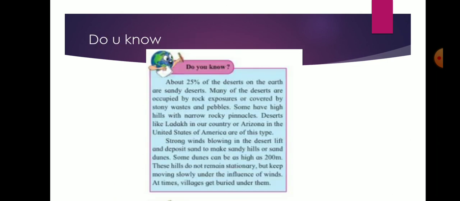Do you know? About 25% of the deserts on the earth are sandy desert. Many of the deserts are occupied by rock exposed or covered by stony wastes and pebbles. Some have high hills with narrow rocky peninsulas. Deserts like Ladakh in our country or Arizona in the United States of America are of this type.